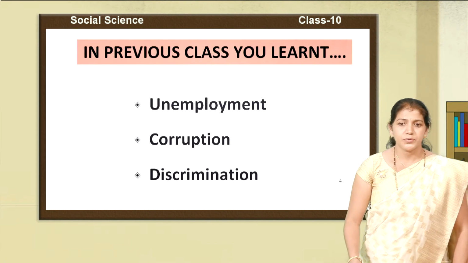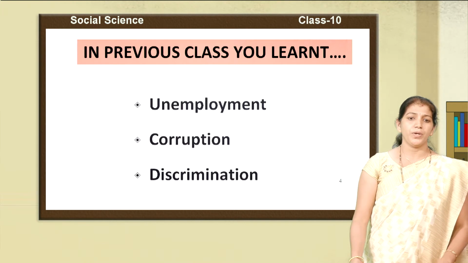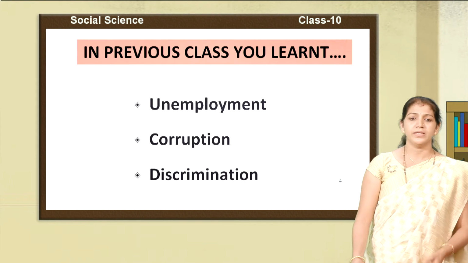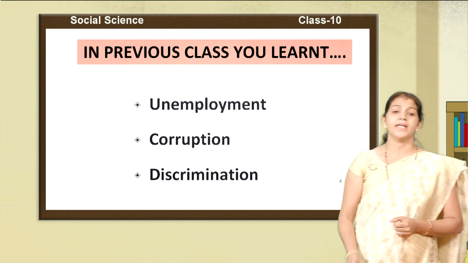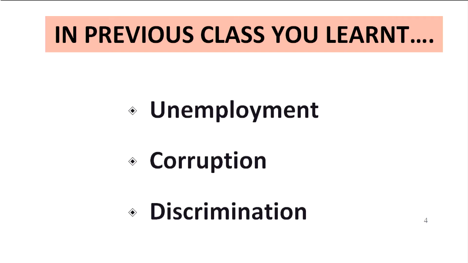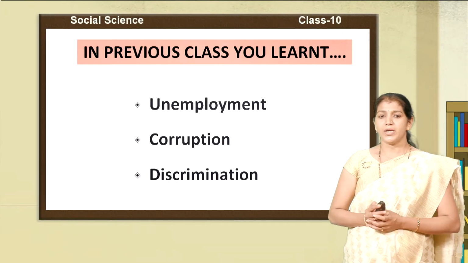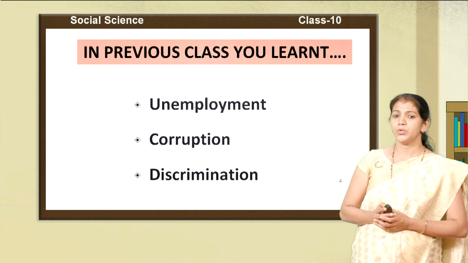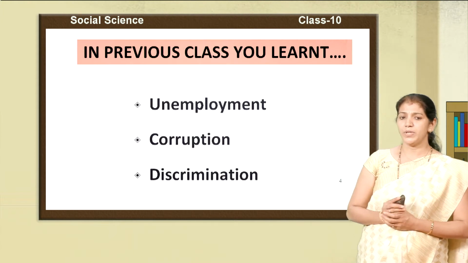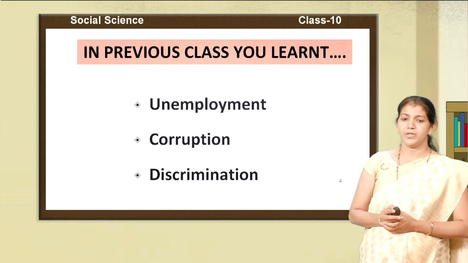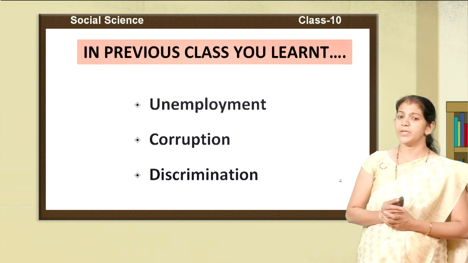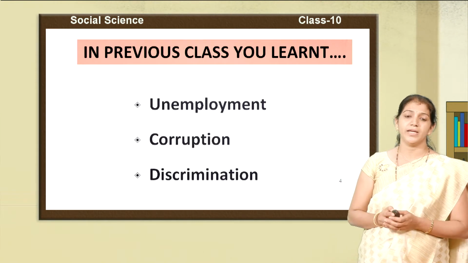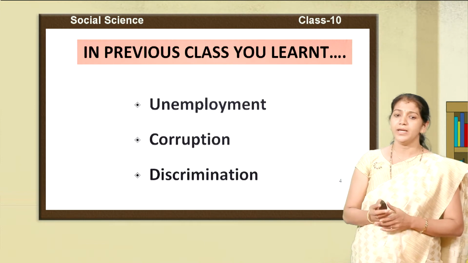In previous class, you learned about the major topic of this lesson, that is unemployment: what is the meaning of unemployment, what are the problems of unemployment, and what measures are taken by the government to provide employment opportunity to the people. Students, I hope you understood the meaning and reasons, and the measures taken by the government to avoid the unemployment problems. The next topic is corruption. In previous class you learned what is the meaning of corruption, how it creates negativity in society, and what measures are taken by the government to eradicate corruption.